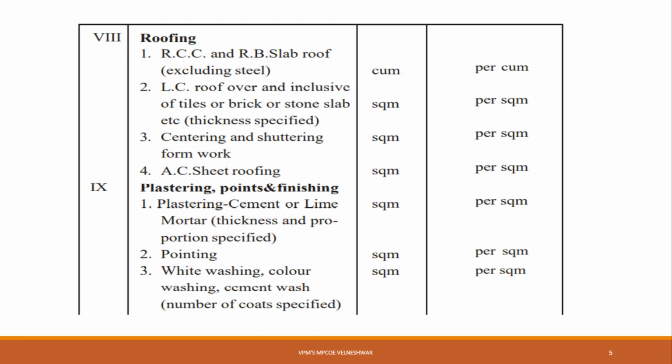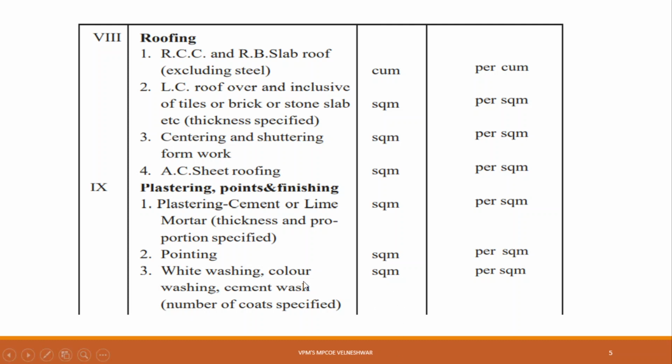Then we provide a notch or some molding on that mortar. That molding or notch is called pointing. Now that pointing is measured in square meter. If your wall has a long length, then sometimes pointing is calculated in running meter also, but generally it is calculated in square meter.